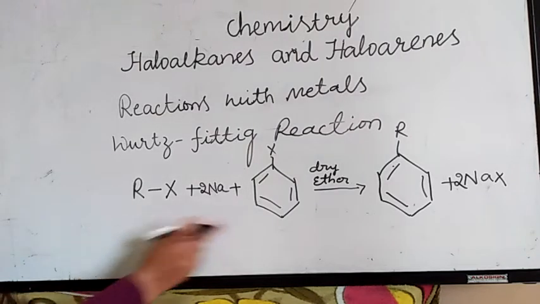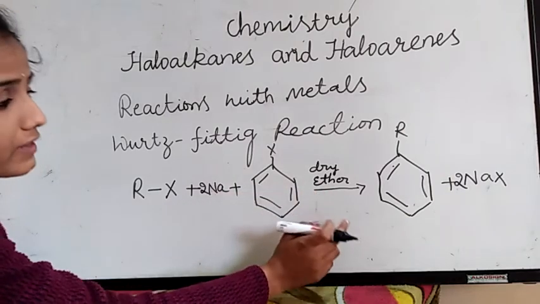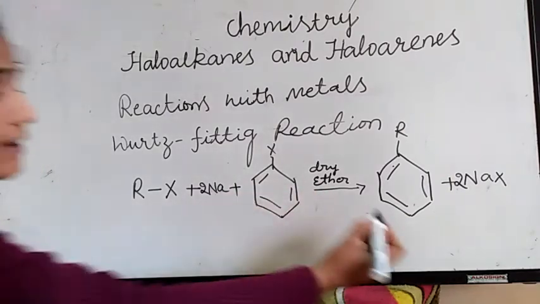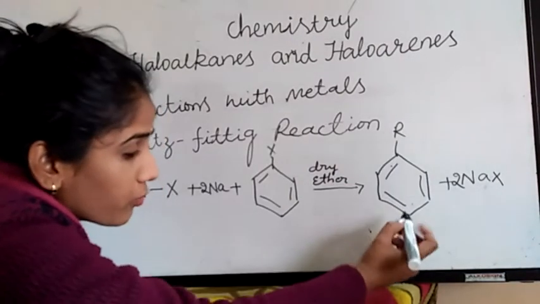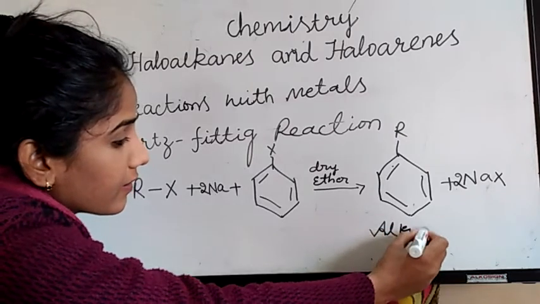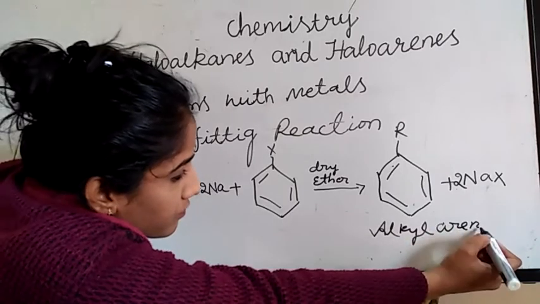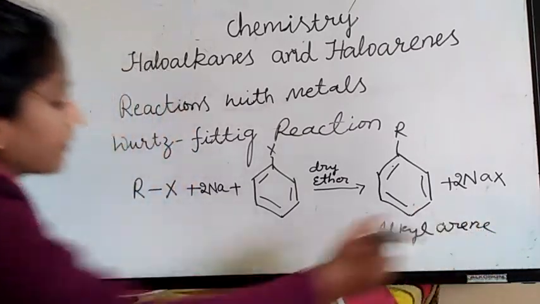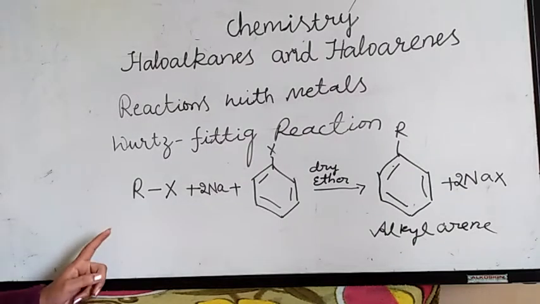When an alkyl halide and aryl halide react with sodium metal in the presence of dry ether, I will get an alkyl arene. This is a general reaction, okay?